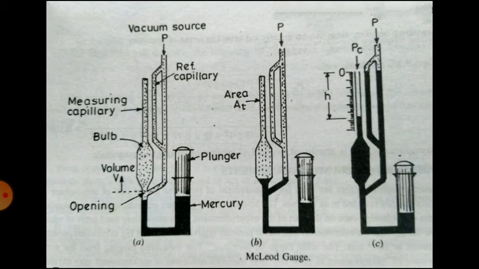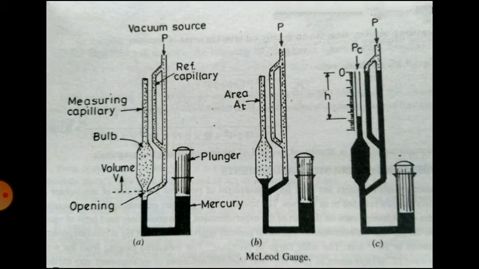You can see there. Now the third step, further motion of the plunger causes compression of this sample. Again the plunger is moved in a downward direction, and the mercury level will rise. You can see it in diagram C. The motion of the plunger is continued until the level of mercury is at the 0 mark in the reference capillary.